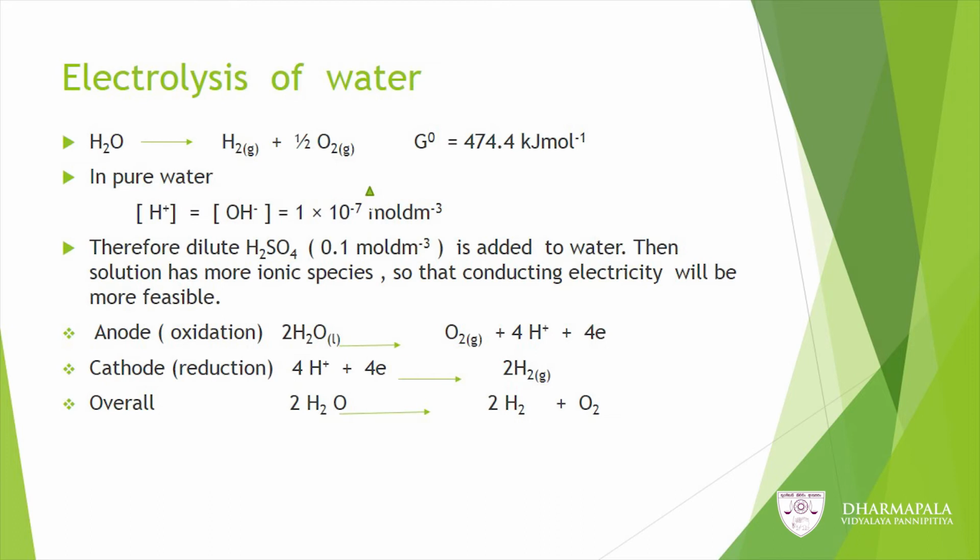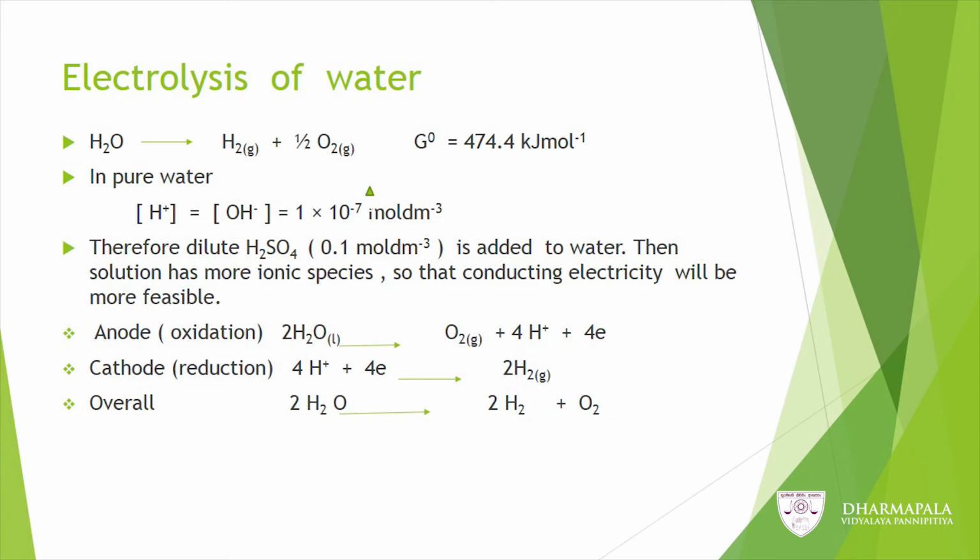So, you can see the cell reaction relevant to this electrolysis of water. H2O liquid will convert into H2 gas and oxygen gas. The free energy is given as 474.4 kilojoule per mole. You can see it is a positive value. That means that the reaction is non-spontaneous. So, in pure water, you know, H+ concentration equals OH- concentration, that is 1 × 10^-7 mole per cubic decimeter.